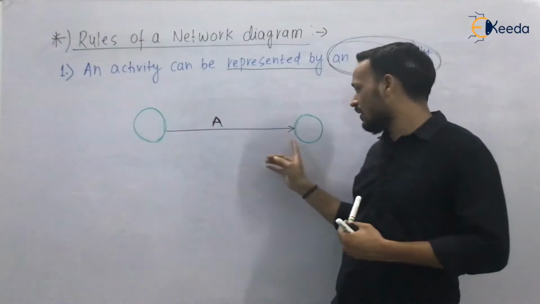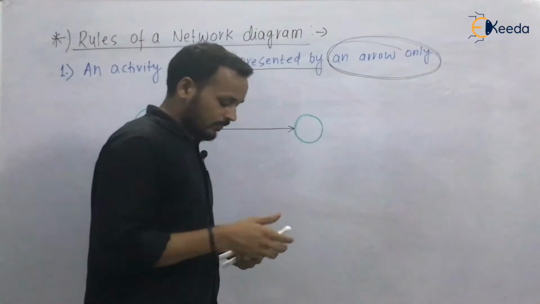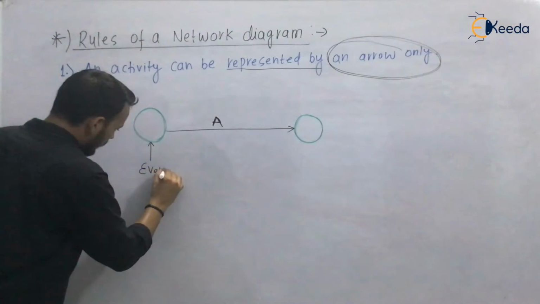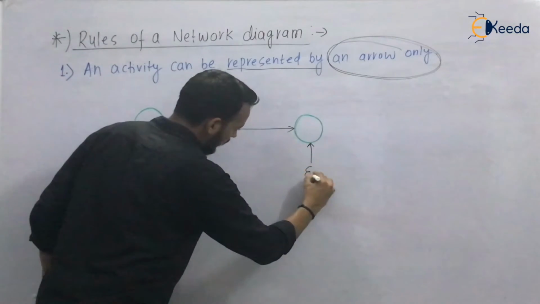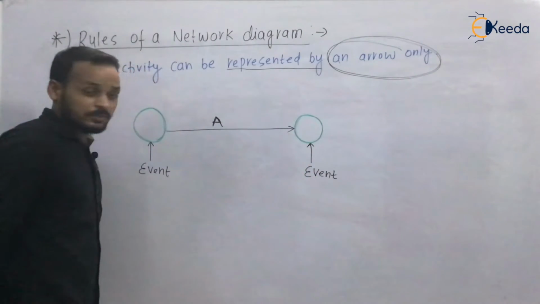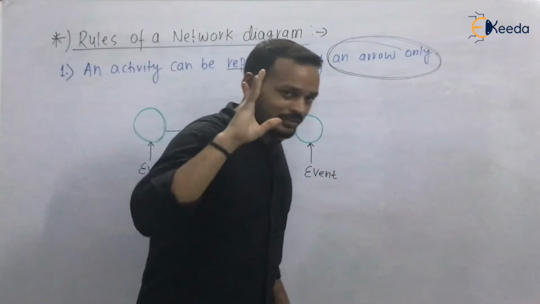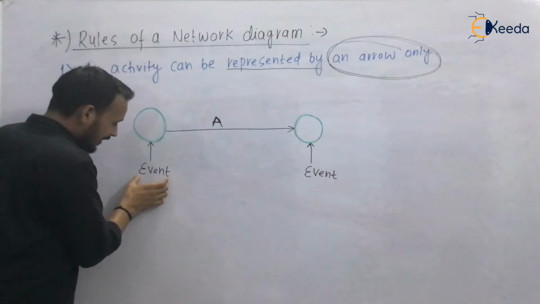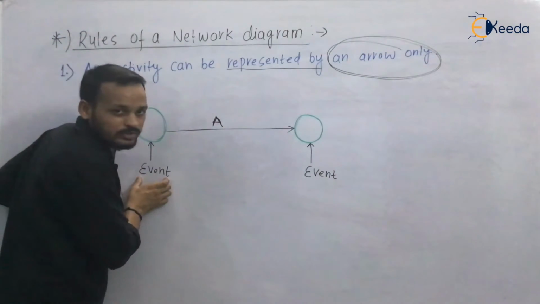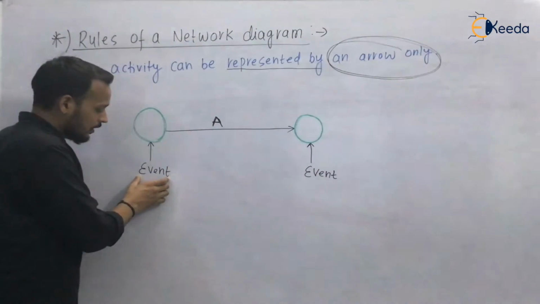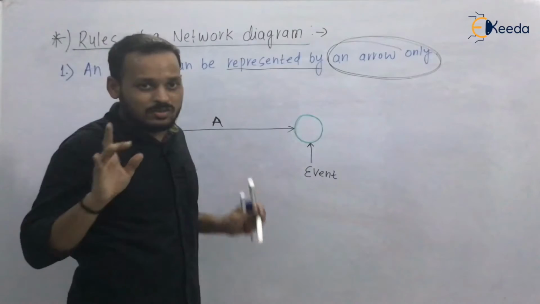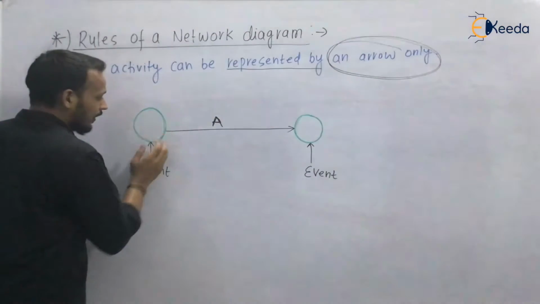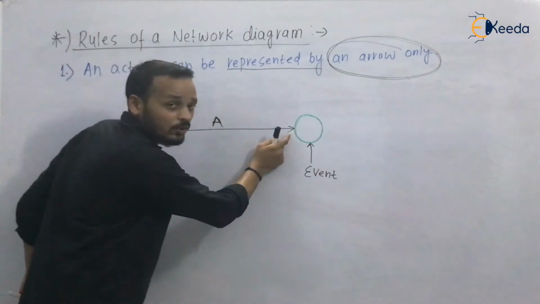These circles represent events. So what was the event? Just remember the statement of event. It is a part of the project. It does not consume any time and resource, but it only marks the beginning and termination of an activity.